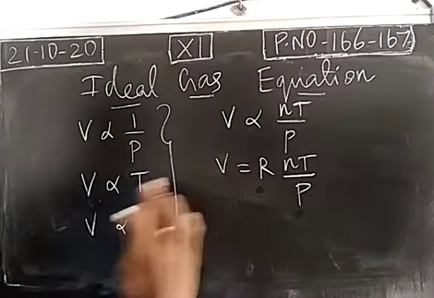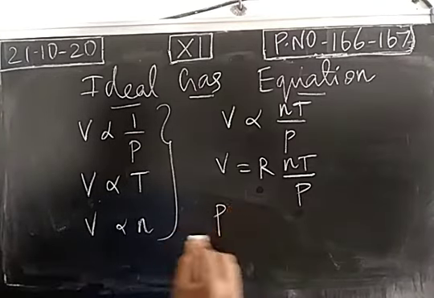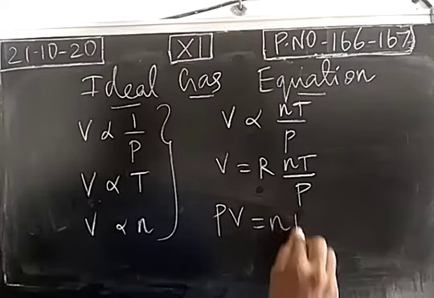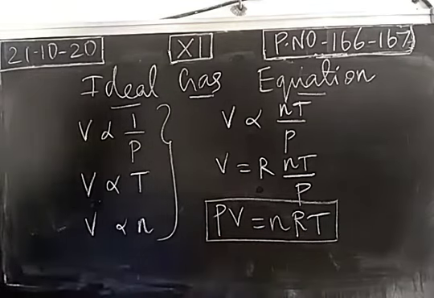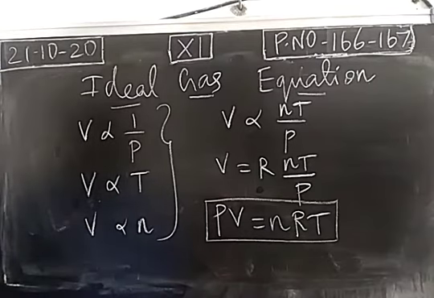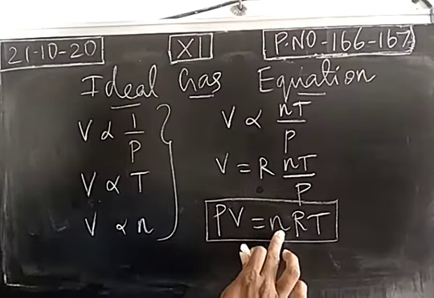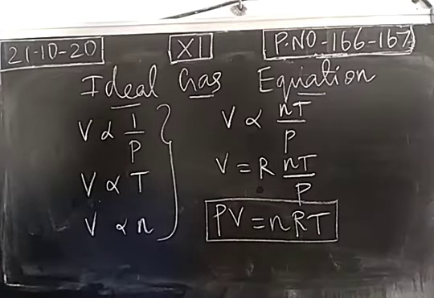So the pressure can be moved to the left-hand side. So PV is equal to nRT. This is an important equation. This is the ideal gas equation. For an ideal gas, when you multiply pressure and volume, the value will be equal to the product of the number of moles, gas constant and temperature. This is the ideal gas equation.